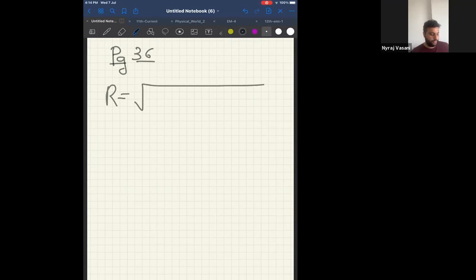The resultant is given as square root of A square plus B square plus 2AB cos theta. Please make a note of this resultant.